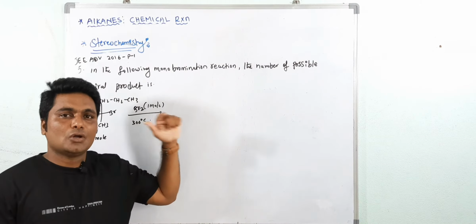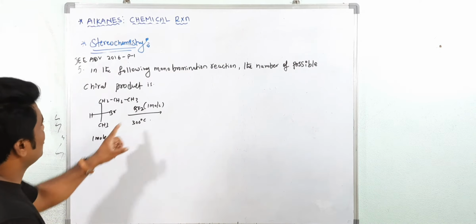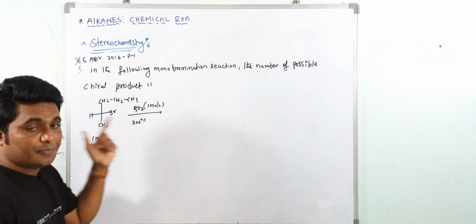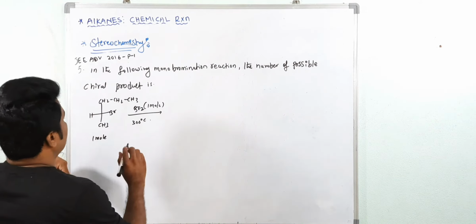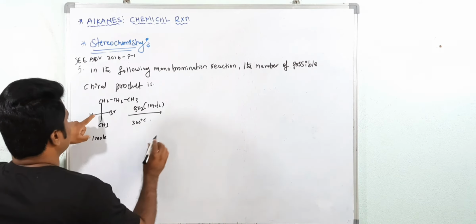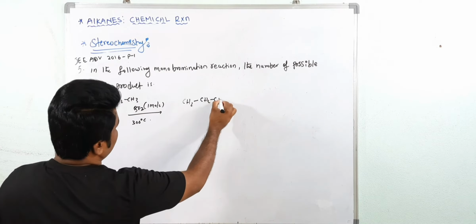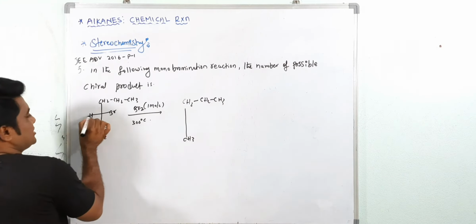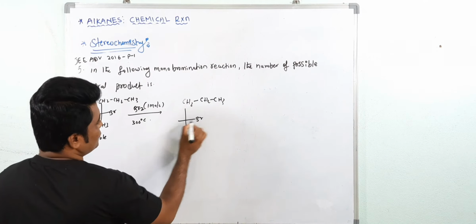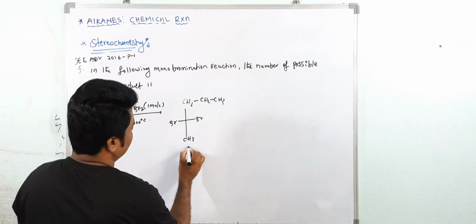Otherwise, what? Non-superimposable mirror images. Okay, now see here. Mono means what? 1 mole. Monobromination. So what is the possible product here? First we have to write. First the bromination possible at this point. See CH2, CH3. First product here also, this tertiary bromide. This is one possible. I am giving product number 1.